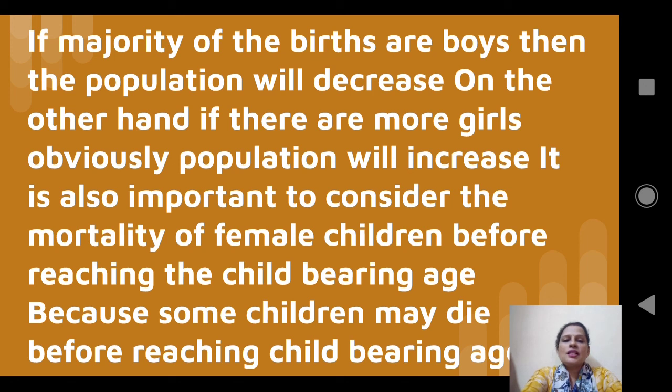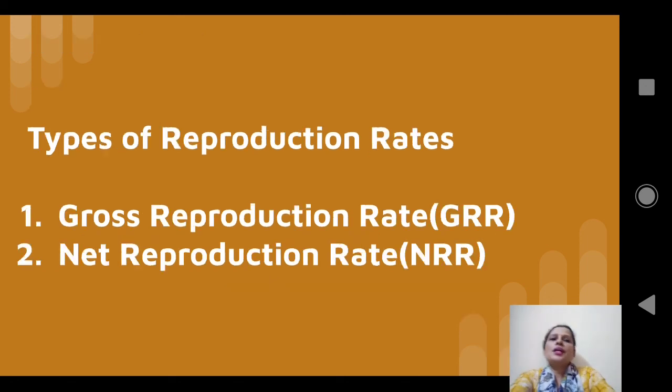Not all the children will survive till they reach childbearing age. Now this limitation of fertility rates is rectified in reproduction rates. What we require is the fertility rate which finds only the number of female children, because the female births today are the mothers in future. Reproduction rates are the fertility rates which find only the number of female children.